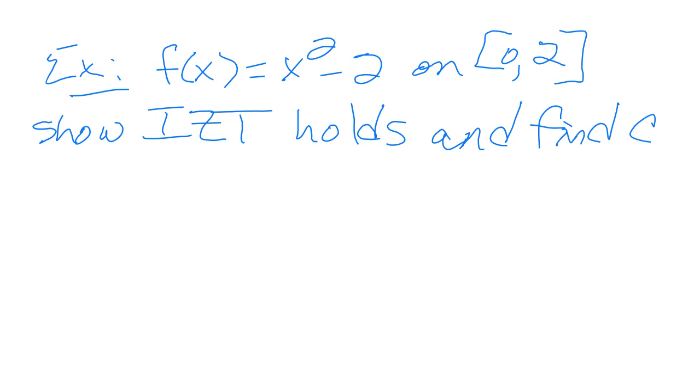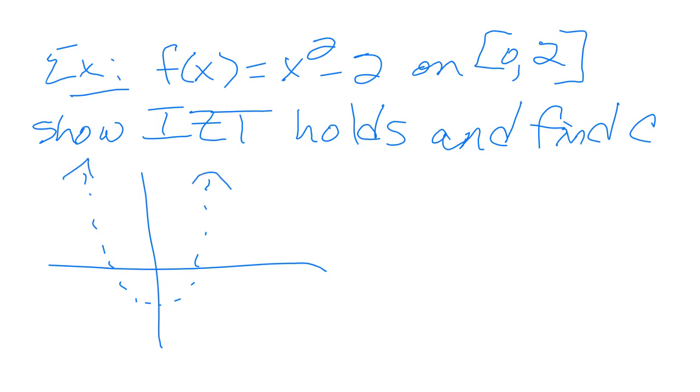First of all, if I graph this thing, this is a downshift of the x squared, right? So really, it's a downshift of the parabola, and then of course I'm going from 0 to 2. So when I plug in 0, I get -2, right?